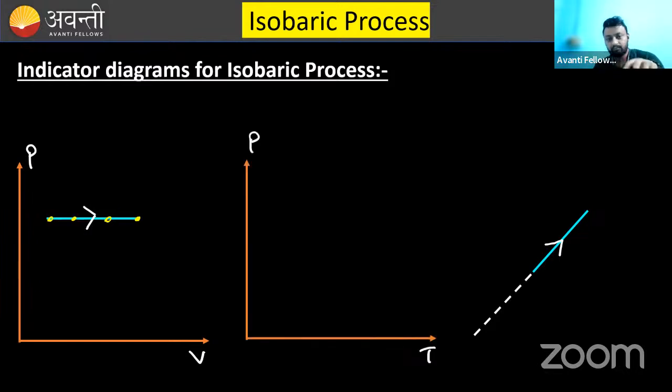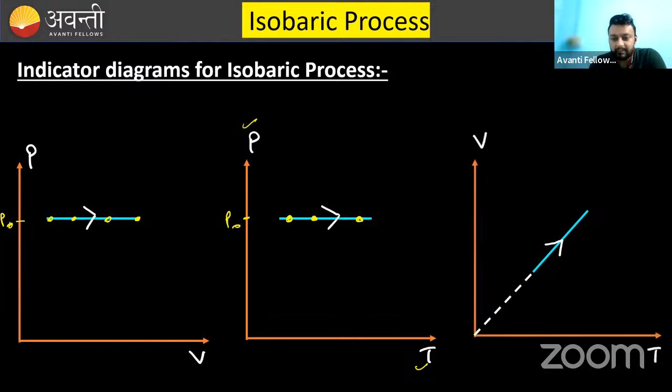Another one is between pressure and temperature. Again, pressure is going to be constant. So the graph will look similar. At all these points, pressure is the same, something P naught, something P naught. Next is the volume and temperature graph.